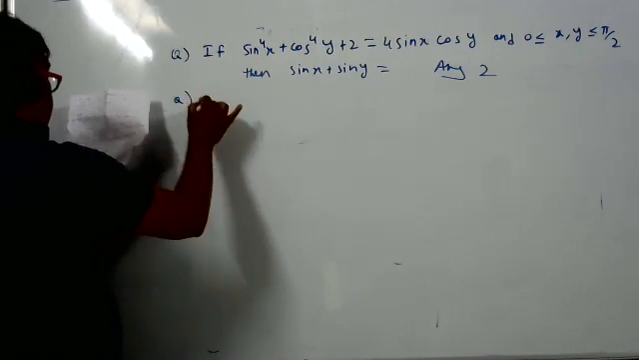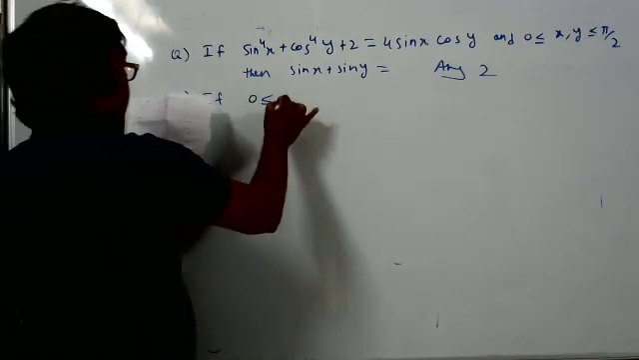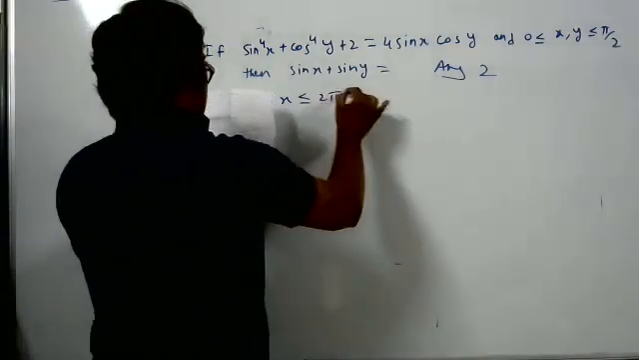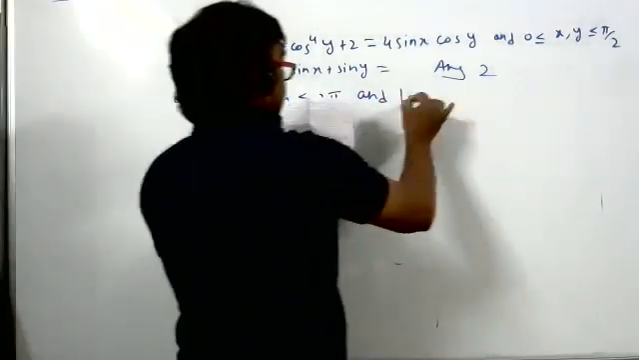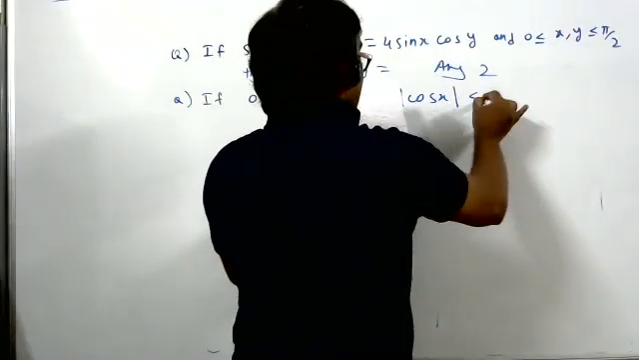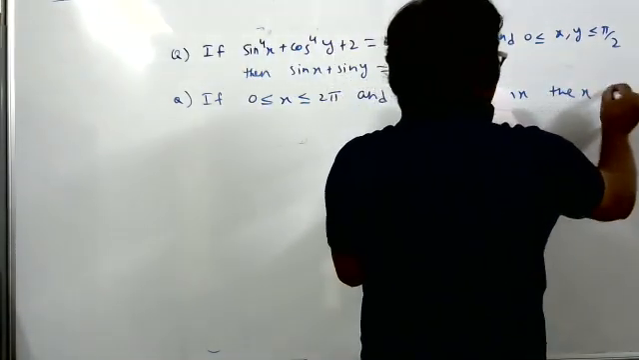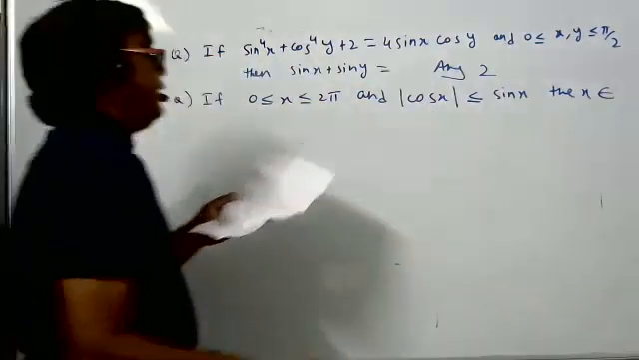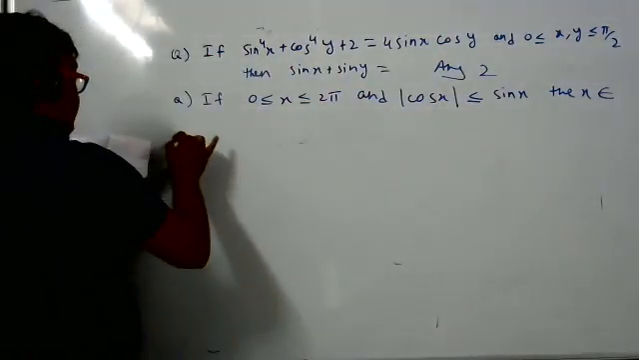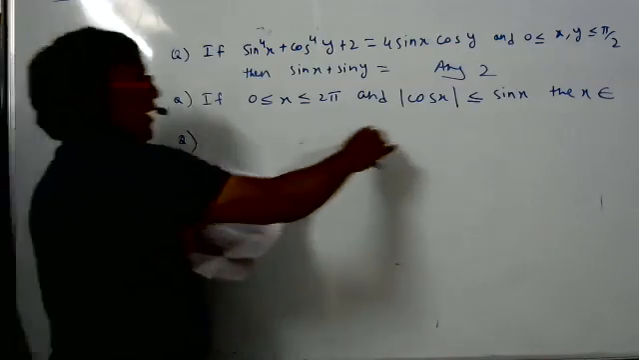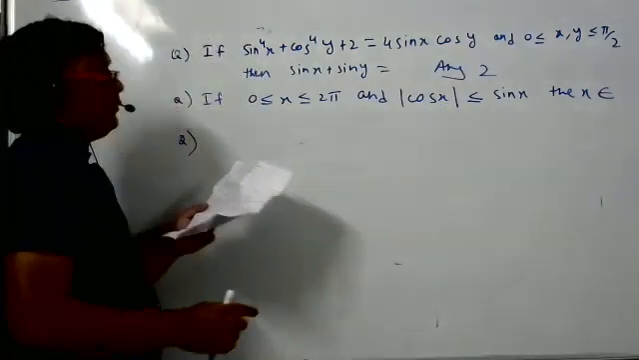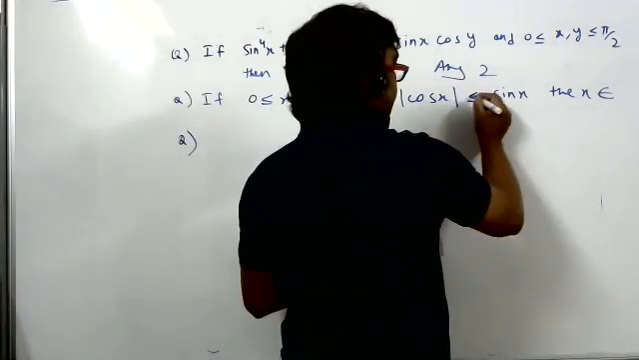Question: if mod cos x is less than or equal to sin x, then x belongs to which interval? No answer for this, you do it yourself. The second sum has to be done graphically. It is less than, graphically you solve.